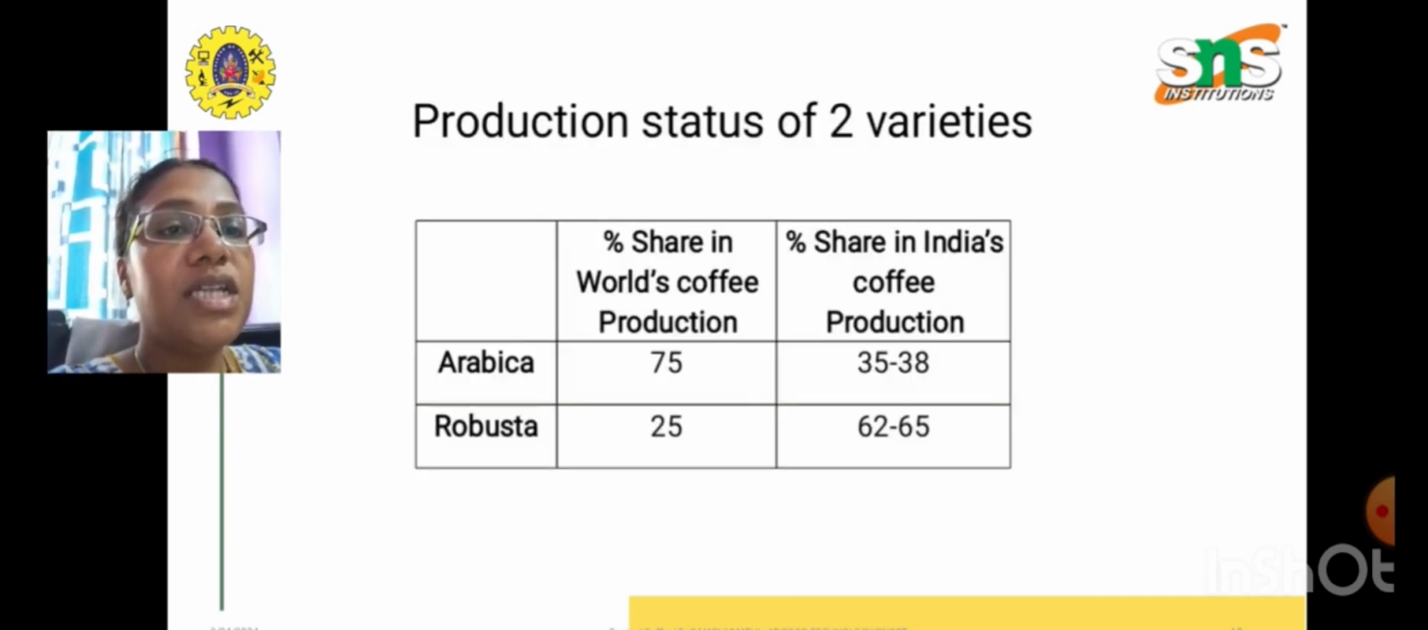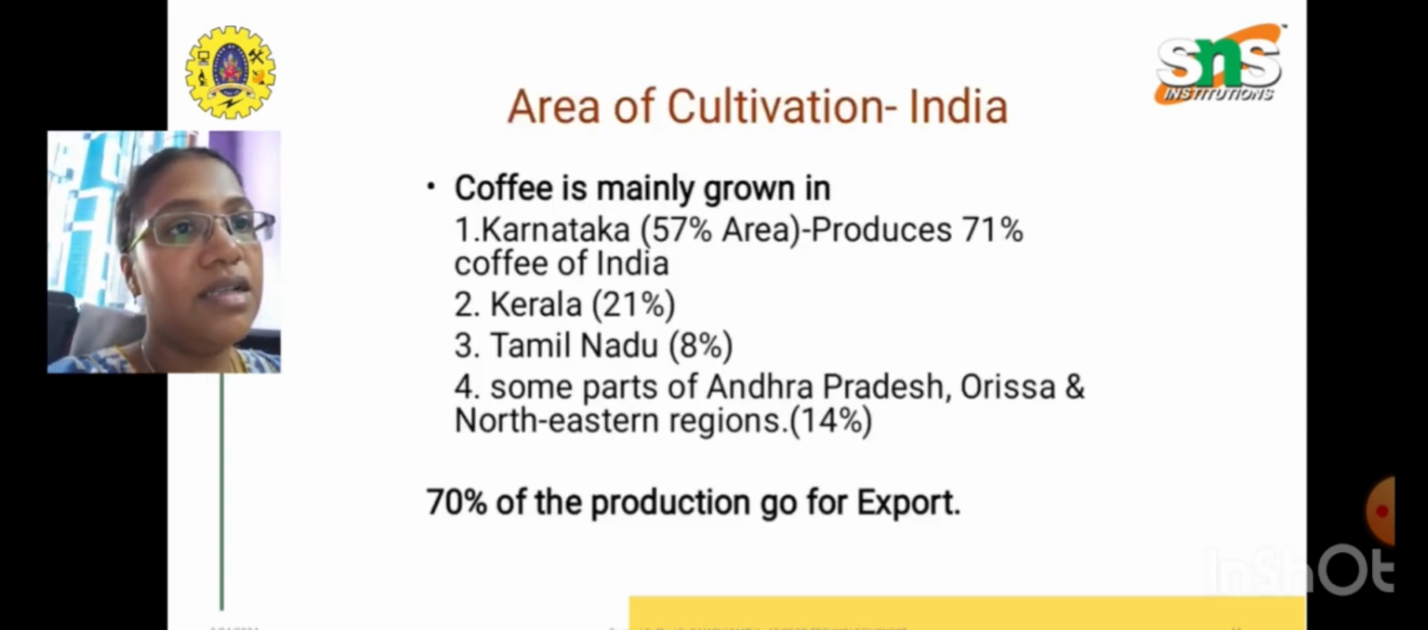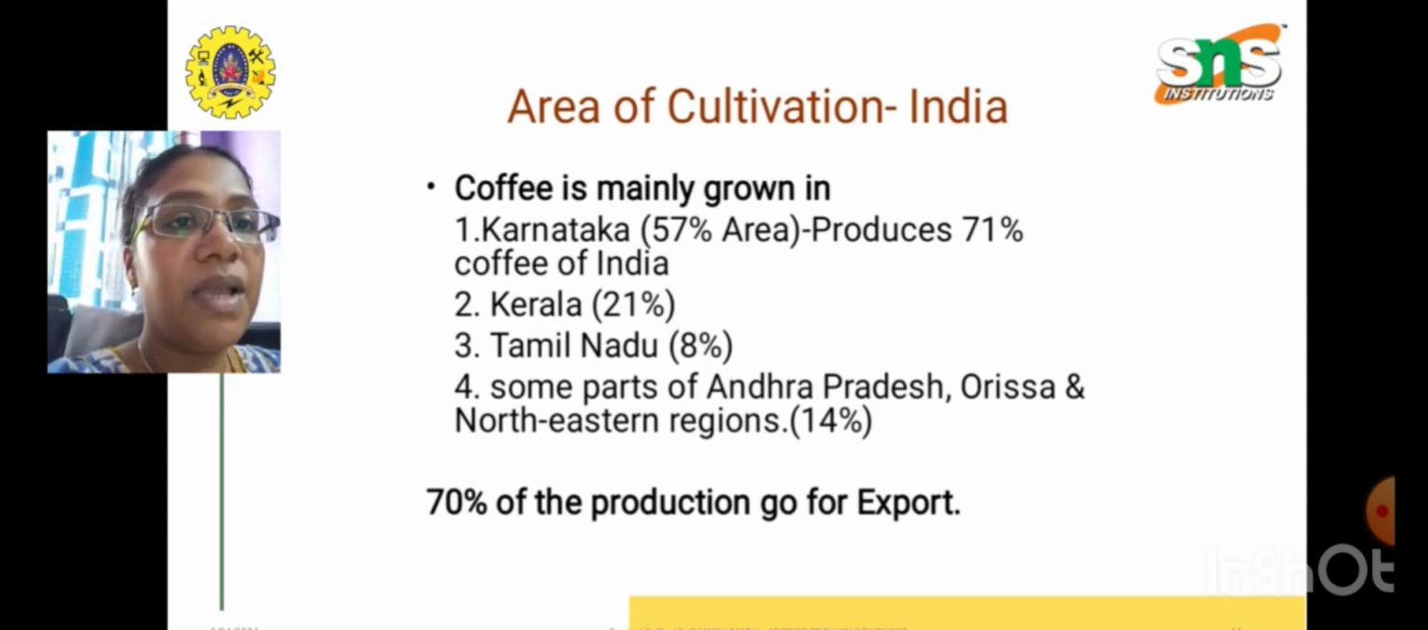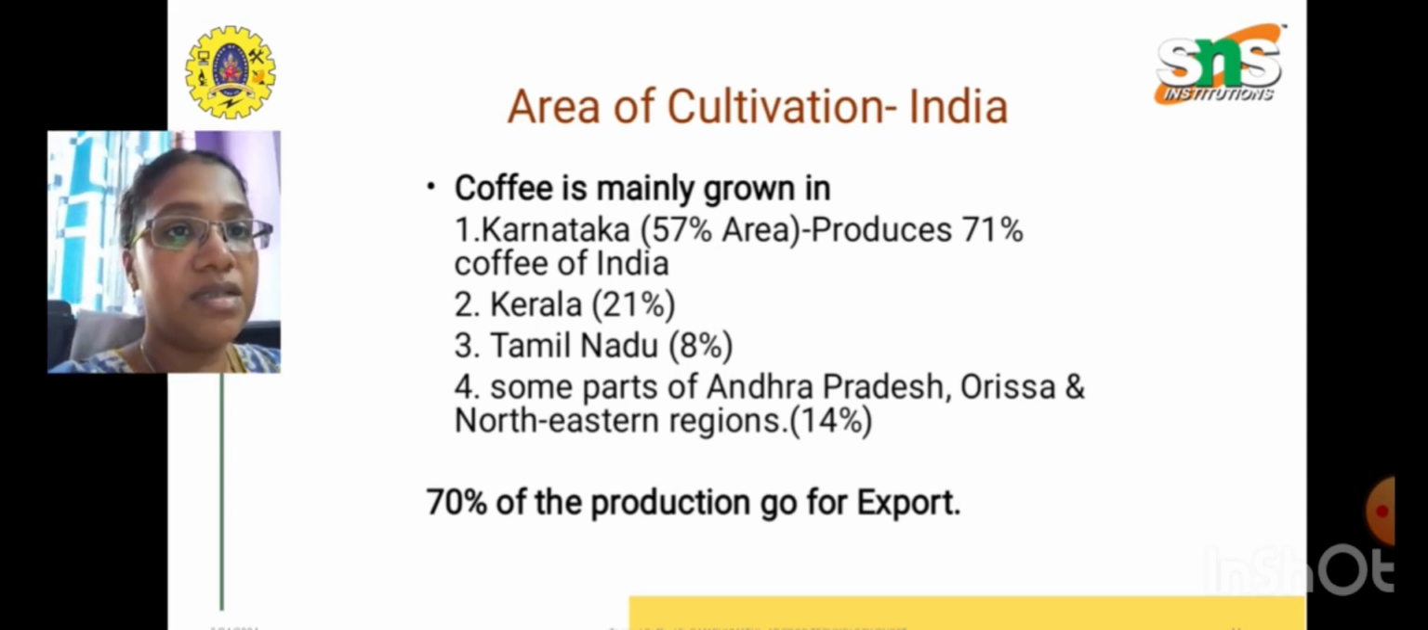Looking at the production status of these two varieties, in the percentage share of the world's coffee production, Arabica stands first, whereas in India's coffee production Robusta stands first and gives a higher percentage of share. Area of cultivation in India: mainly coffee is grown in Karnataka. 57% of the area is utilized and it produces 71% of coffee in India.